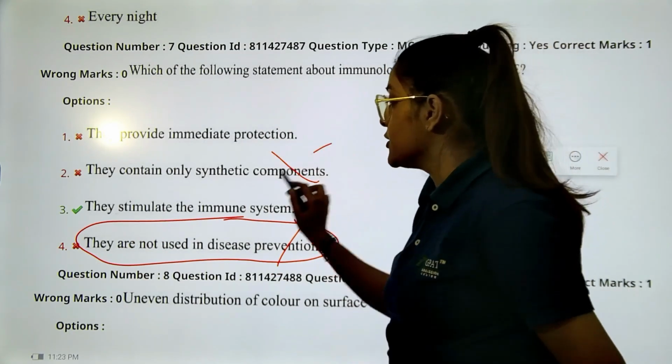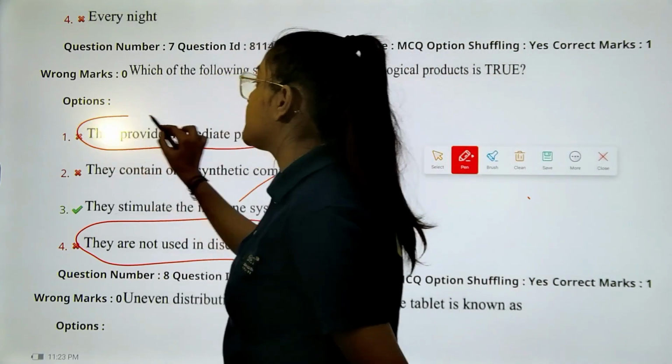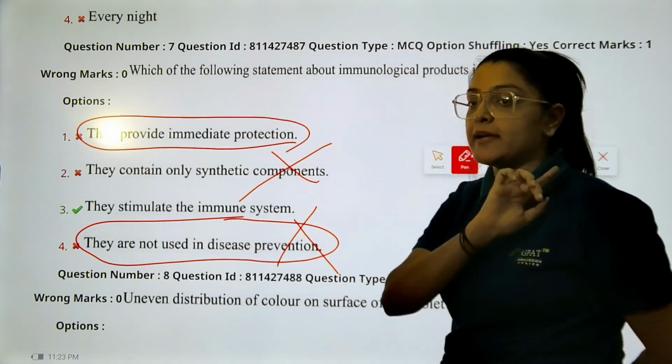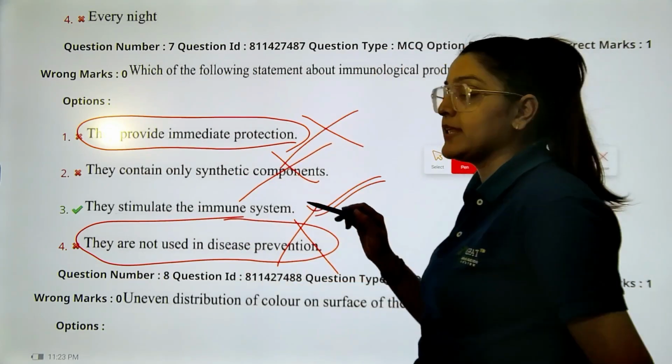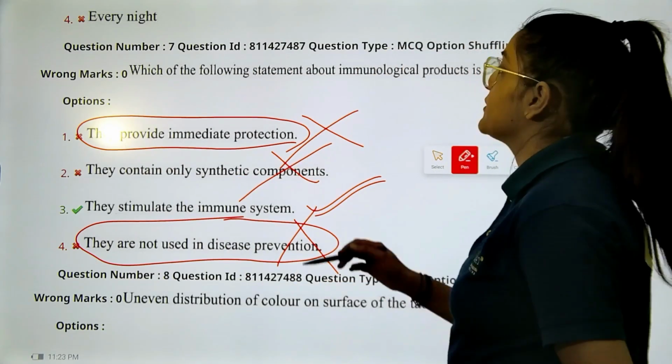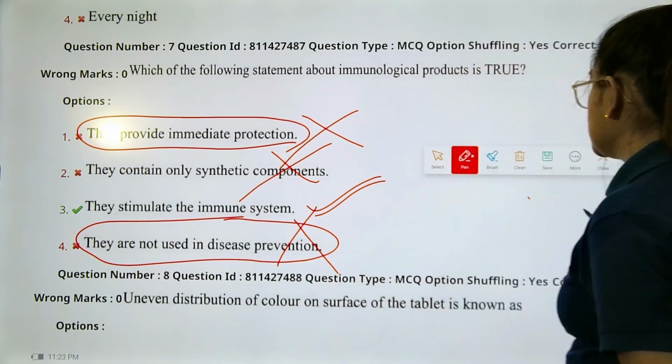They only contain synthetic components. This is definitely incorrect. They provide immediate protection. Not at all. There should not have been any confusion with this. They stimulate the immune system. Right? So the correct answer should be option number C.